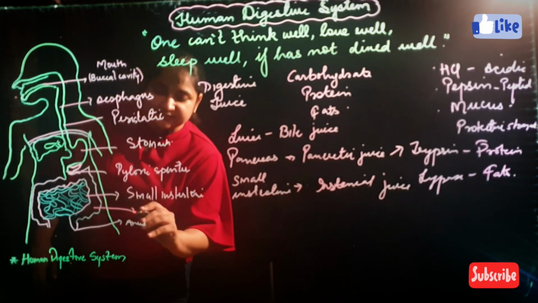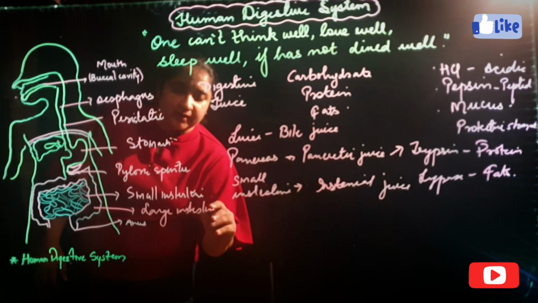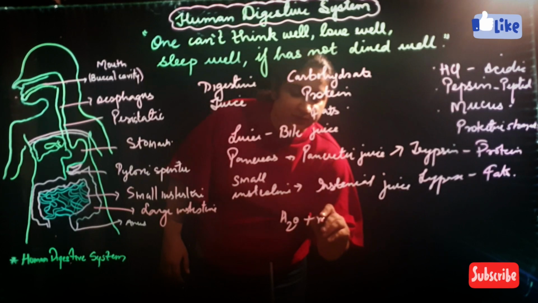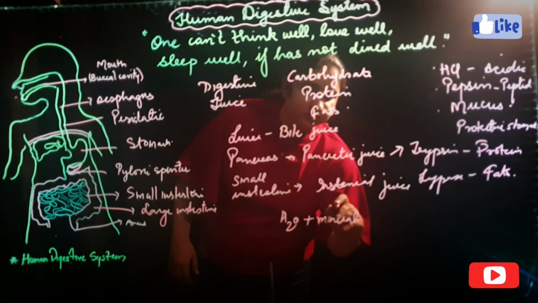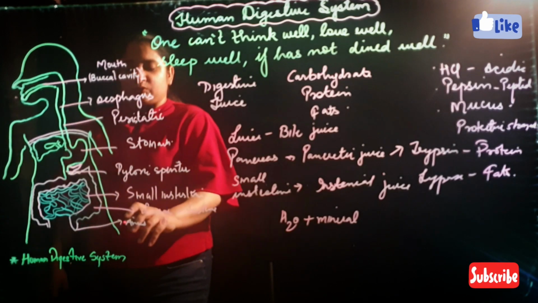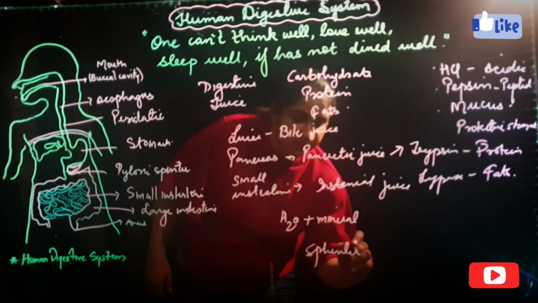In the large intestine, water and minerals are absorbed from the walls of it, and the left residue is passed out through the anus by the sphincter muscles.